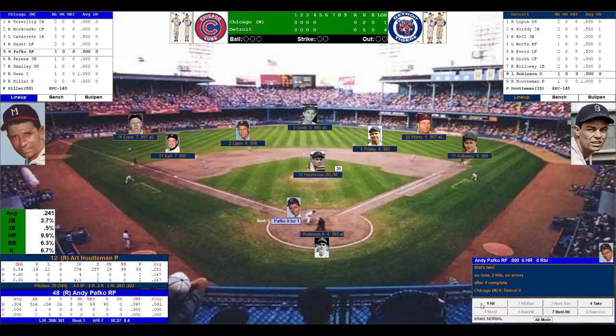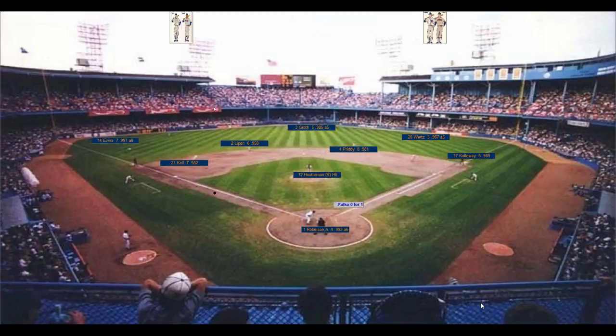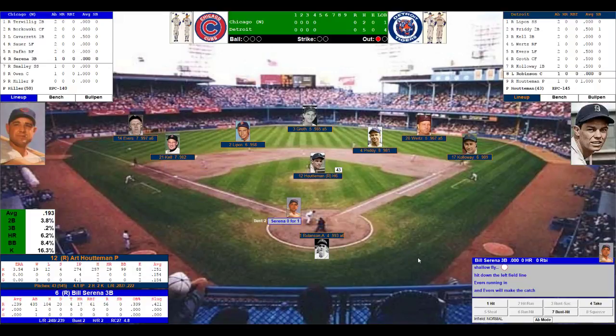Robinson goes through the signs. Houtman nods his head. Here's the pitch to Pafko. That's a fly out to Evers down the left field line, 1 down. Here comes Bill Serena, 0 for 1.